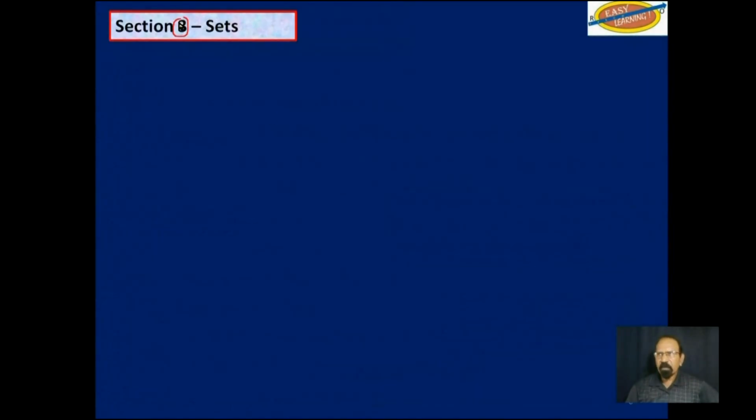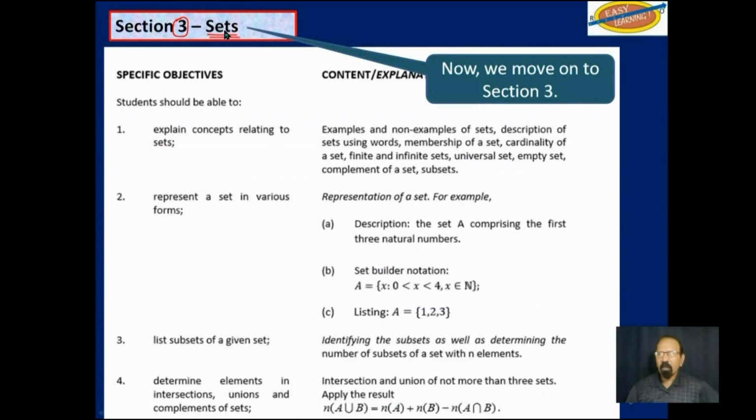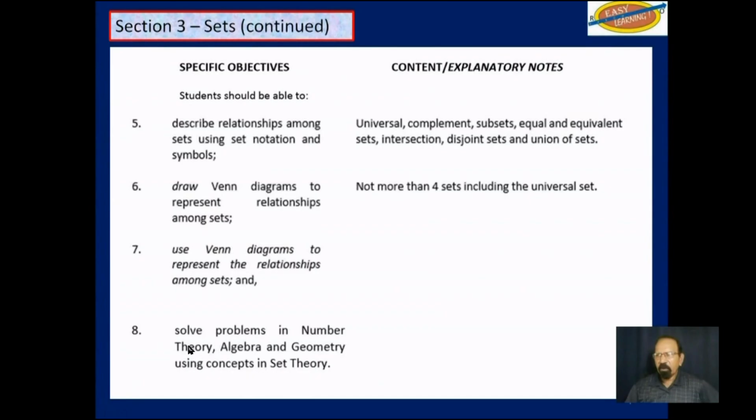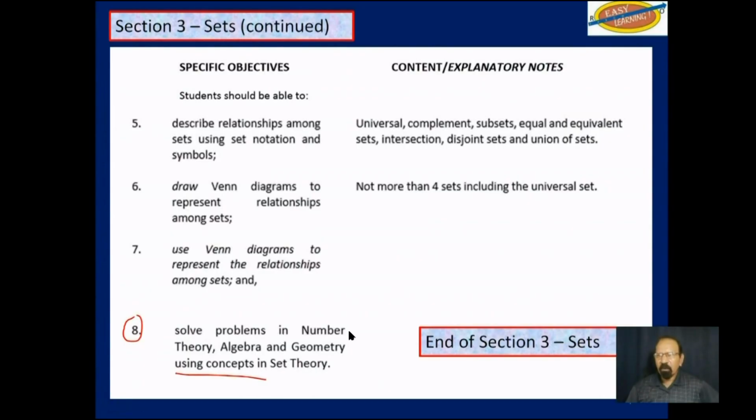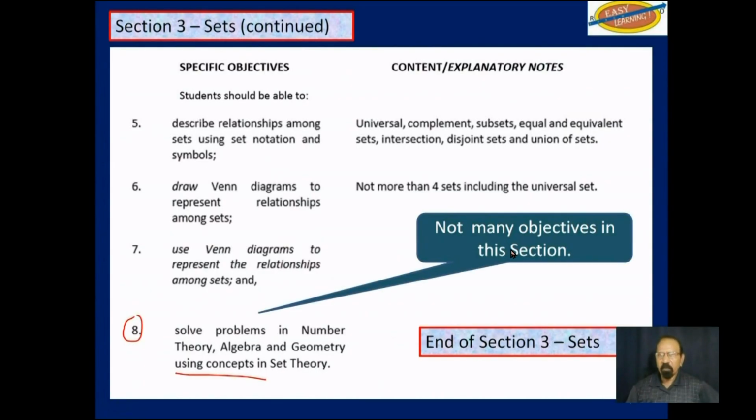Now we are at section 3, which deals with sets. Here are the first 4 objectives. And then you have some more that add up to 8. Those will be all the objectives in section 3.